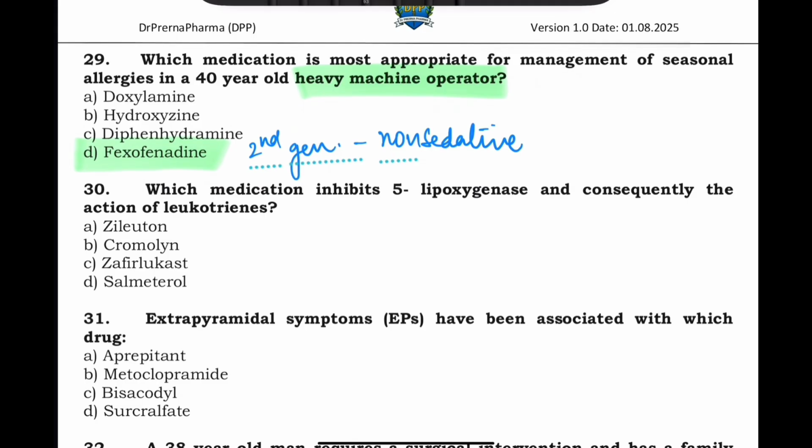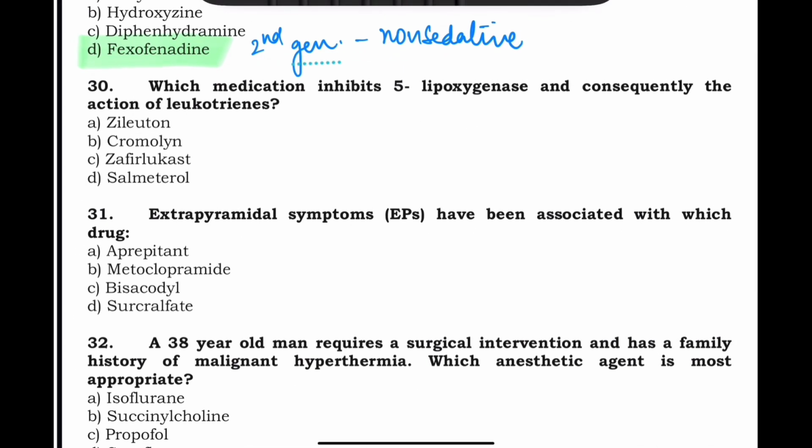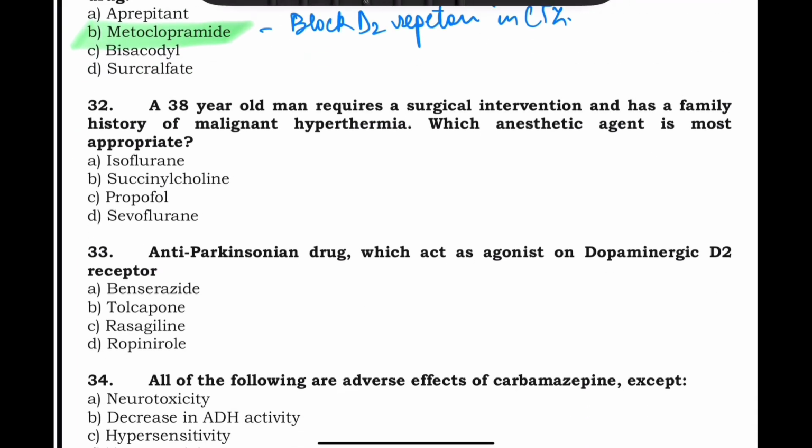Now, which medication inhibits 5-lipoxygenase and consequently the action of leukotrienes? So 5-lipoxygenase inhibitor is zileuton. Extrapyramidal symptoms are associated with which drug? Aprepitant, metoclopramide, bisacodyl, sucralfate. The correct answer is metoclopramide. Why metoclopramide? Because it blocks the D2 receptors in CTZ. So metoclopramide is the drug associated with extrapyramidal symptoms.